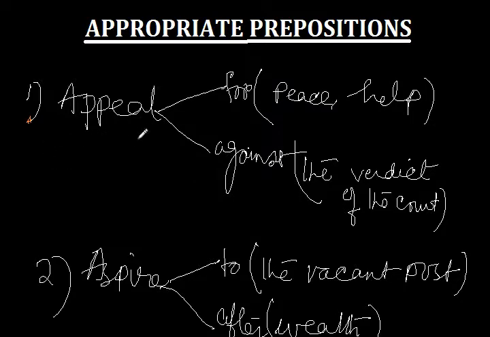Now take for example appeal. Appeal is a verb. Now appeal is followed by either for or against. When we say appeal for, we mean the appeal for peace or help. When we say appeal against, we generally appeal against the verdict of the court, that means the order of the court. So be careful while using for and against after appeal.